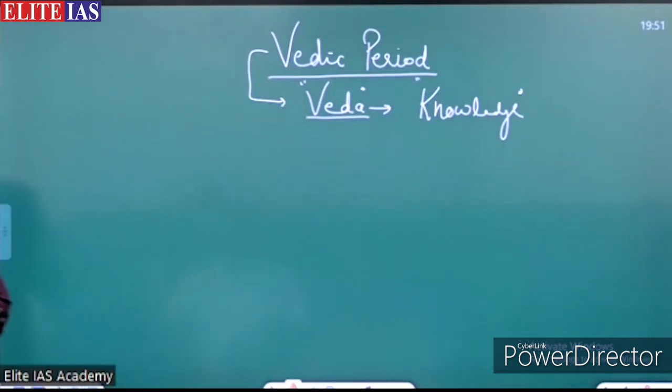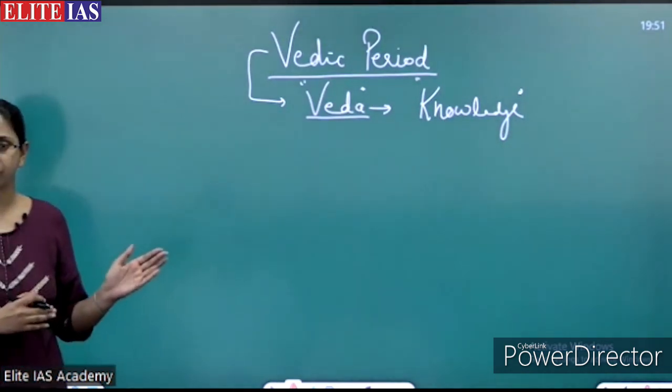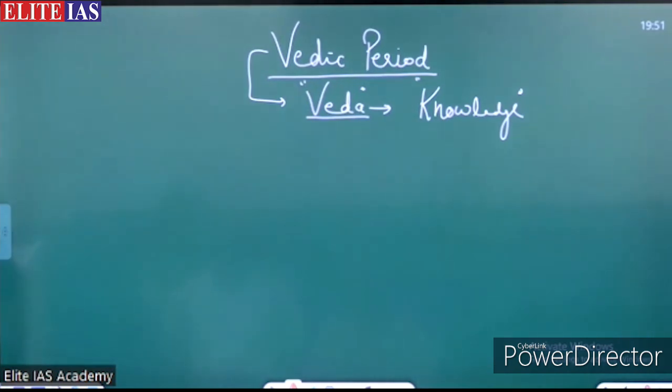Right. So just have a quick revision over the time we have discussed earlier, like from the Stone Age. Then we discussed the Chalcolithic period. Then we discussed the Indus Valley civilization. And after Indus Valley civilization, another civilization came into place, and it was known as the Vedic civilization. But the major difference between the two was the Indus Valley civilization was the urbanized civilization, and the Vedic period was mainly the rural one, not the urbanized one.